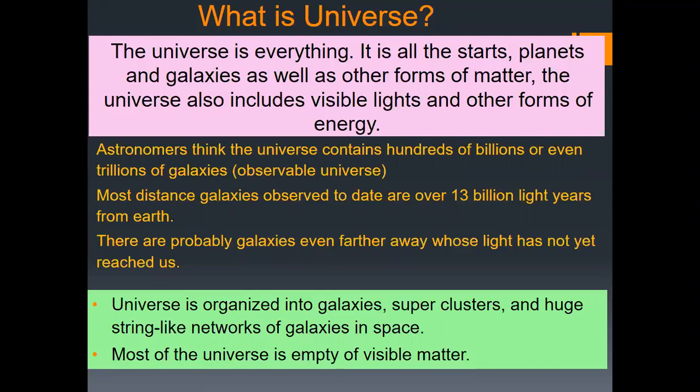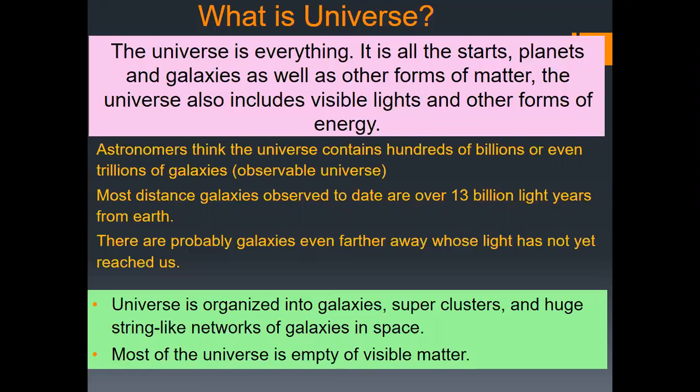So astronomers think the universe contains hundreds of billions or even trillions of galaxies, that's basically the observable universe. The most distant galaxies observed to date are over 13 billion light years from Earth. There are probably galaxies even further away whose light has not yet reached us. When we were learning about light, we know that light takes some time to travel, right? So older stars' light may not have reached us yet.